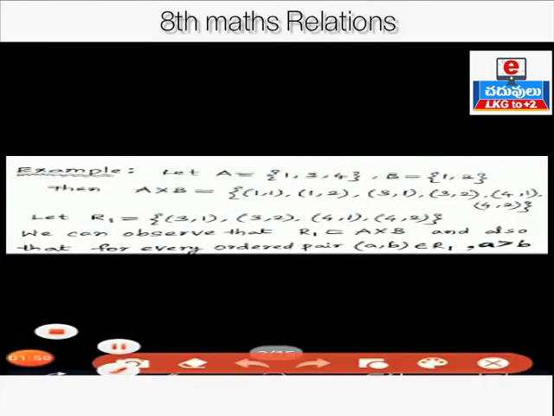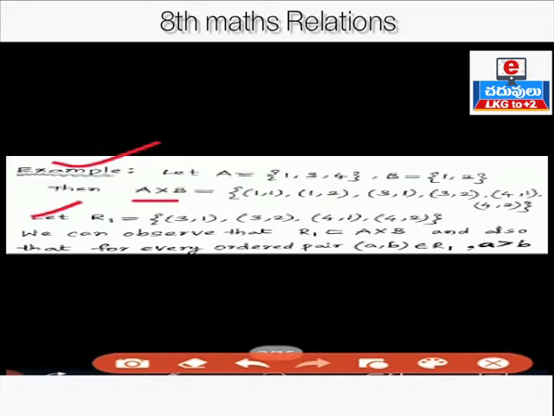Next example. Let capital A be the set {1, 3, 4} and set B be {1, 2}. Then A cross B is {(1,1), (1,2), (3,1), (3,2), (4,1), (4,2)}. Let relation R1 be the set {(3,1), (3,2), (4,1), (4,2)}.